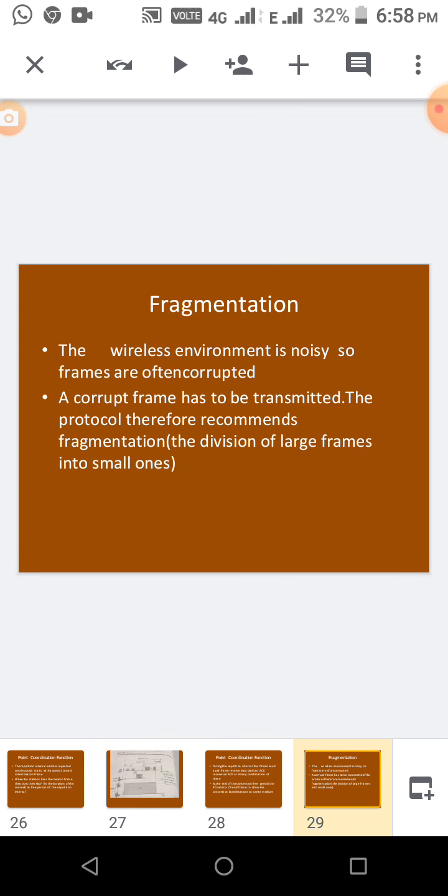Then fragmentation. While sending data in the data link layer, they are split into frames and sent from one layer to another. The wireless environment is noisy, so frames are often corrupted. The corrupted frames have to be retransmitted. The protocol therefore recommends fragmentation. So it's better if the data are sent as fragments.